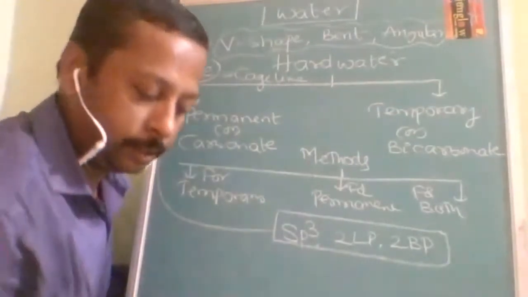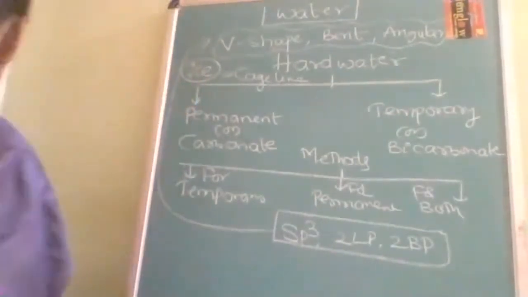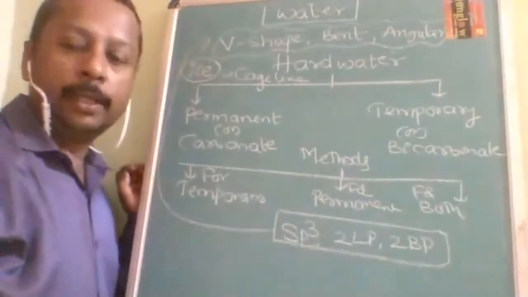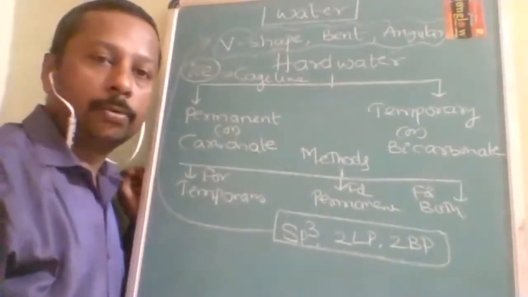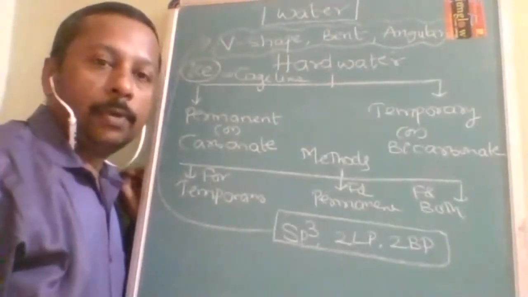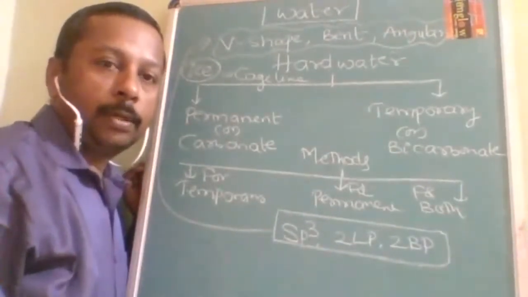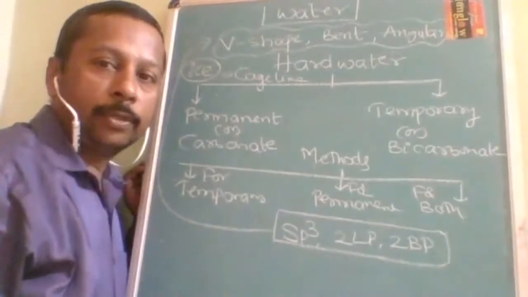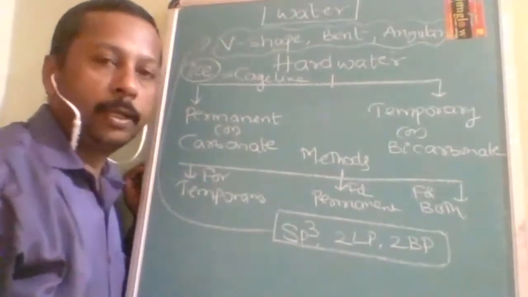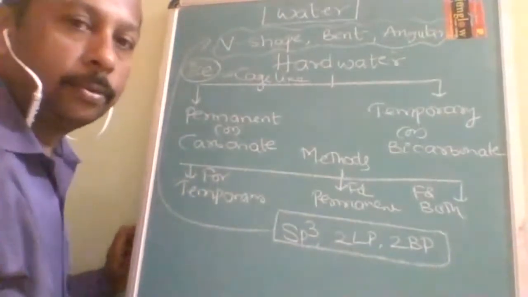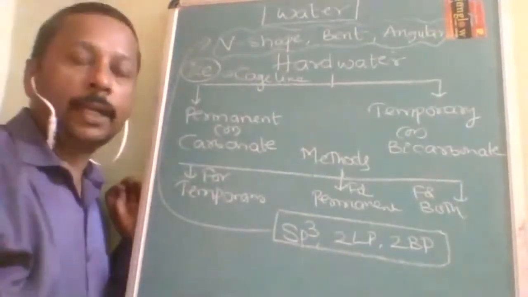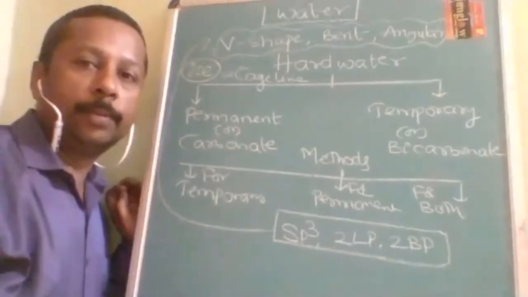Cage-like structure. In the cage-like structure, each water molecule is connected to four other water molecules through intermolecular hydrogen bonding. Because of that, two of the bonds will be covalent bonds.